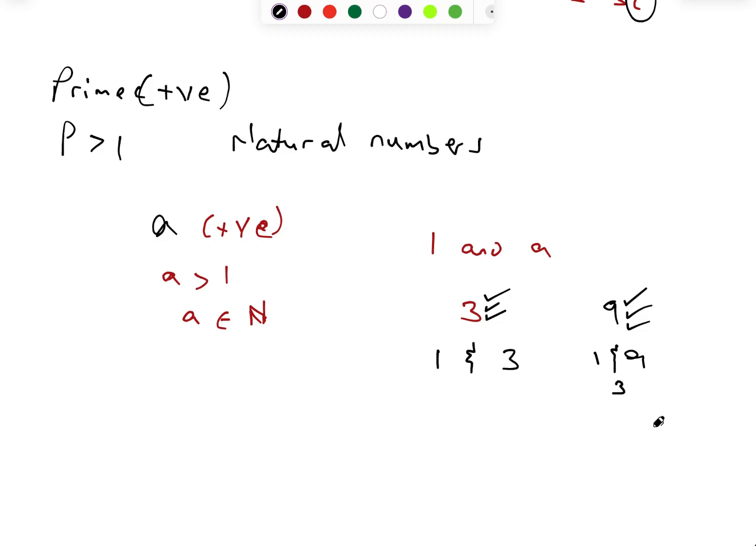That is what? The number 3. So we now have more than two numbers that divide it. So therefore, this number is not a prime number. So that's that about prime numbers. Let's go to even numbers now. Even numbers are very, very easy to understand.